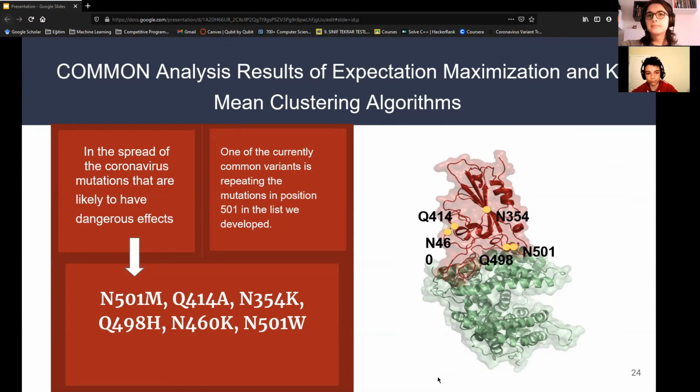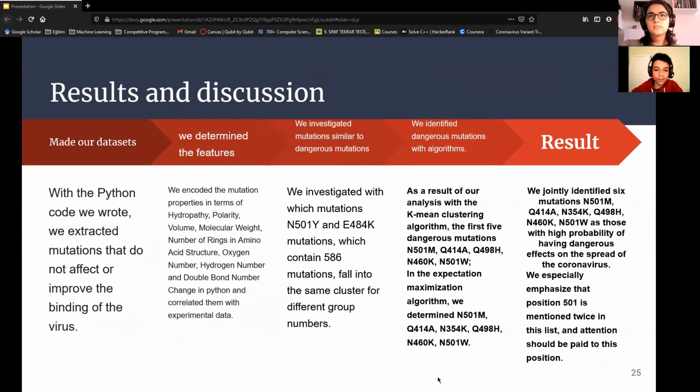In the image on the screen, you can see that the 498 and 501st positions are on the interaction surface. Among the 6 dangerous mutations, position 501 is repeated. So we emphasize that mutations in this position should be given special attention as the most important result of our project. In our project, where we aim to find the dangerous mutations of the SARS-CoV-2 virus, which causes the COVID-19 pandemic that the whole world is fighting, using machine learning algorithms.